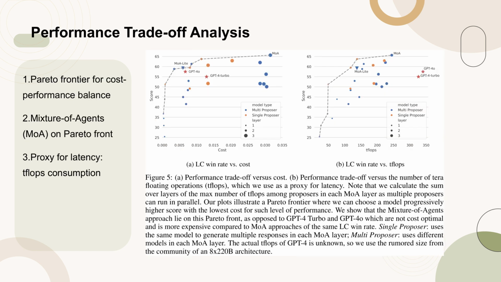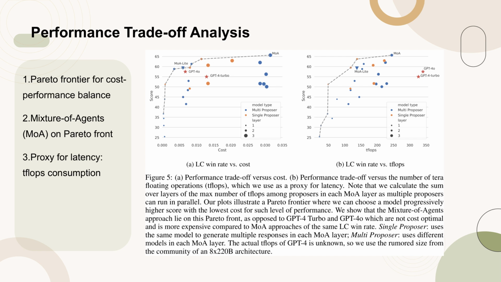Figure 5 presents a detailed analysis of the performance trade-offs in terms of cost and teraflops consumption. Part A illustrates the LC win rate against the average inference cost, highlighting models that achieve high performance at lower costs. Part B shows the LC win rate versus teraflops, using teraflops as a proxy for latency. Both plots reveal a Pareto frontier where certain models, particularly the Mixture of Agents approach, strike an optimal balance between cost and performance. This analysis underscores the cost-effectiveness and efficiency of the MOA approach compared to other models like GPT-4 Turbo and GPT-4o.